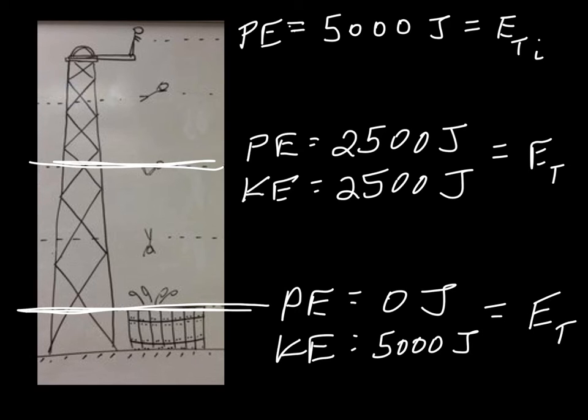We could take this even another step further, and we could figure out what the kinetic energy and the potential energy is after falling 1/4 of the distance and also 3/4 of the distance. I'm not going to do that in this screencast, but basically what you have to think about is, what's the only thing changing? The only thing changing is the height. So if you can figure out what the potential energy is at each point, then you can find out what the kinetic energy is. Okay? Because we know that both the kinetic energy and the potential energy have to sum up to this 5,000 joules.